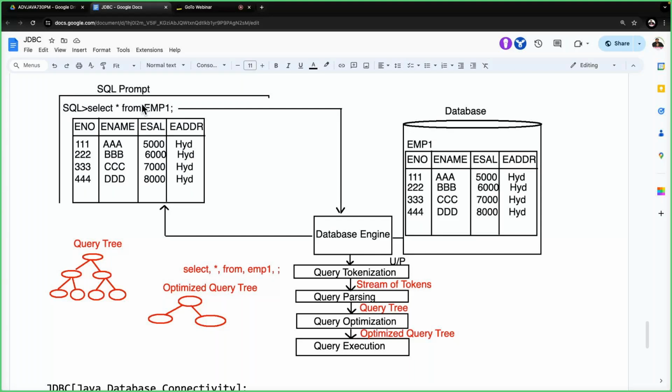Not like a direct attempt. A step-by-step process is available. The step-by-step process is called JDBC. Right, sir. That's okay, fine. This is exactly the point we are understanding about this JDBC content now. Clear?